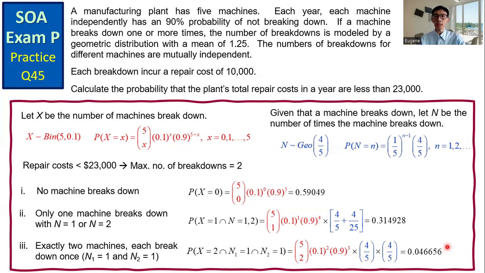And for the desired probability, we add up these three probabilities, and we get the final answer, 0.9521.